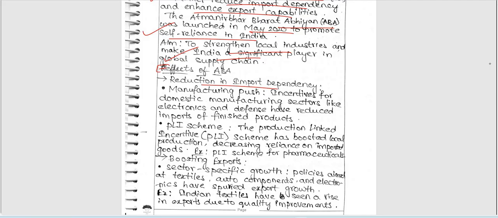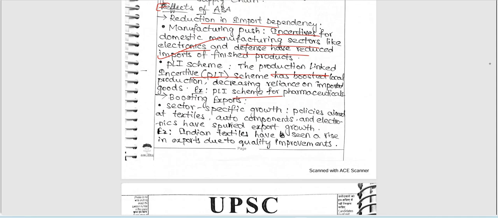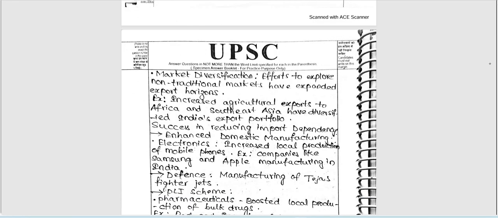Reduction in import dependency is one important effect. Manufacturing push is another important thing. Incentives for domestic manufacturing sectors like electronics and defense have reduced imports. And the PLI scheme is also included here. Very good, PLI scheme for manufacturing. Boosting exports is also one important positive effect. As written, Indian textiles have seen a rise in exports, quality improved. Next, market diversification is also one important effect. Increased agricultural exports to Africa and Southeast Asia have diversified India's export portfolio.